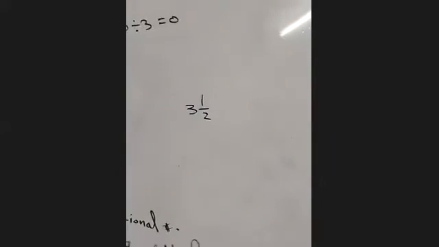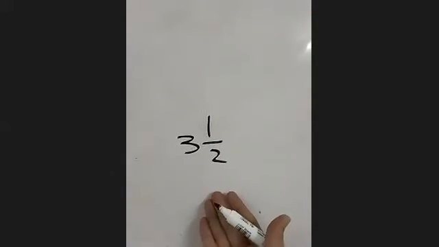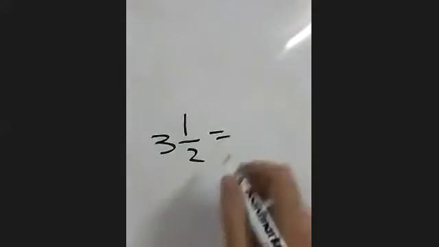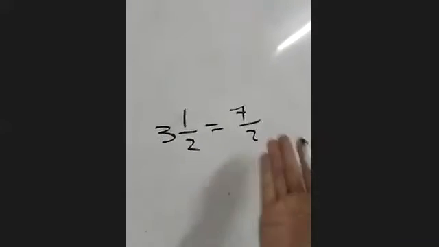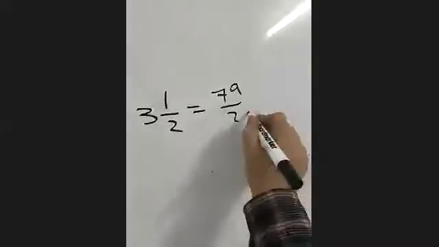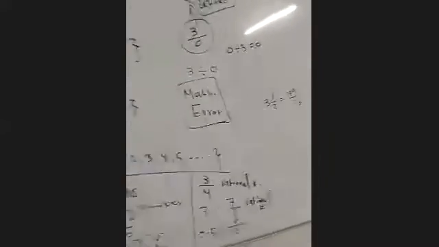This is a mixed number. Is it rational? Let's check. I will ask myself a question: can I write this number as a over b? Yes, I can. Turn it to a fraction: 2 multiply 3 plus 1, 6 plus 1, 7 over 2. Yes, it is rational. A over b, b is not 0. So mixed numbers, they are also rational numbers.